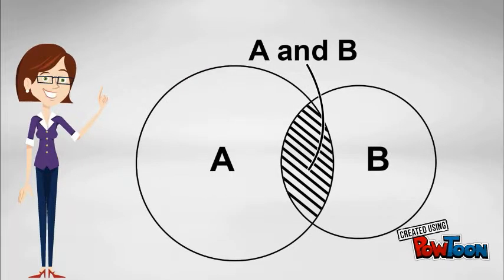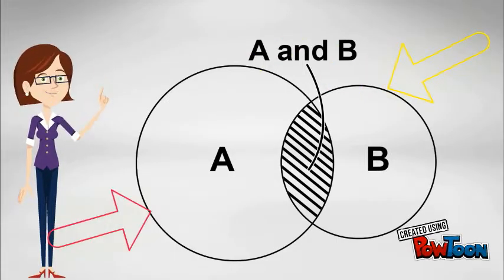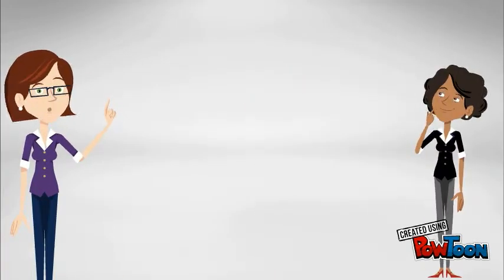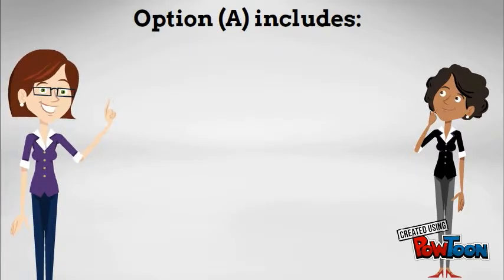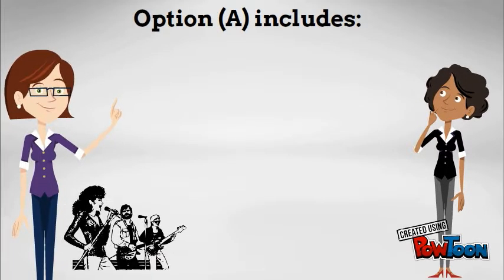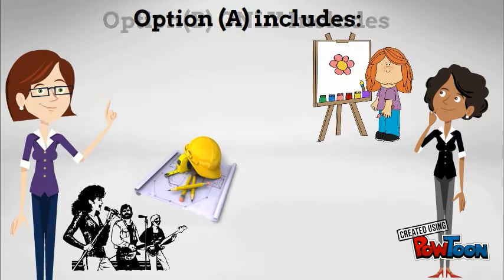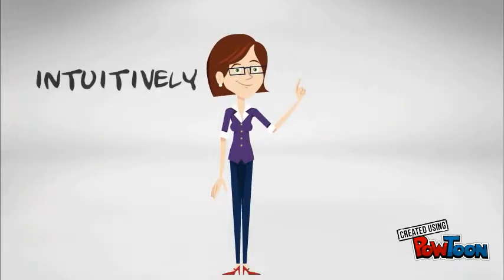However, probability A and B can never be greater than the probability of its individual constituents, probability A alone or probability B. If we think about it logically and extensionally, Koji is a painter is included in the extension of the option A, meaning that she can play rock music and be a painter or be an engineer or anything, while option B is only true if both events are true, which makes it less probable. But we made our decision intuitively rather than extensionally.